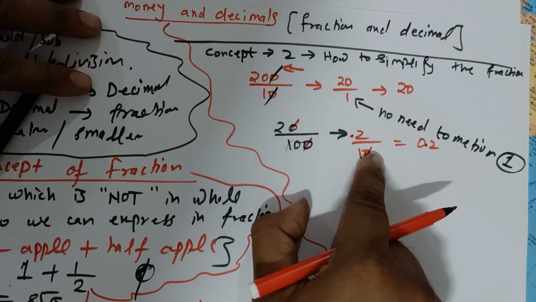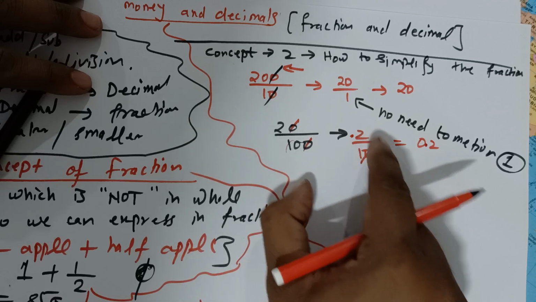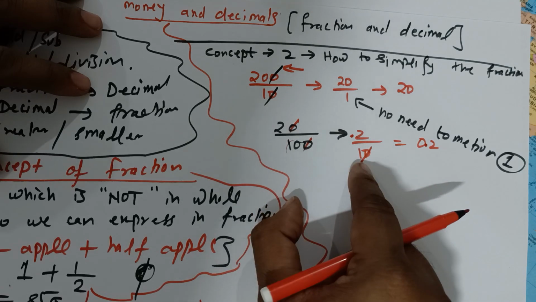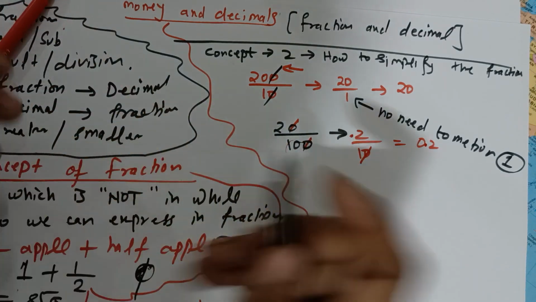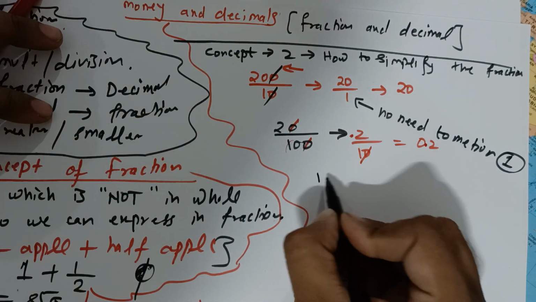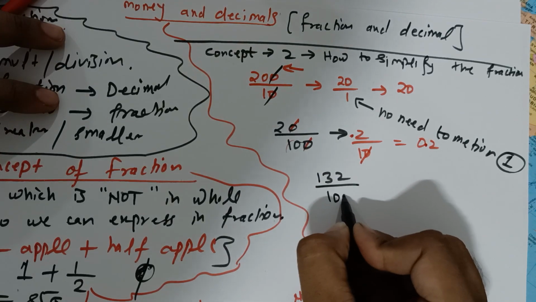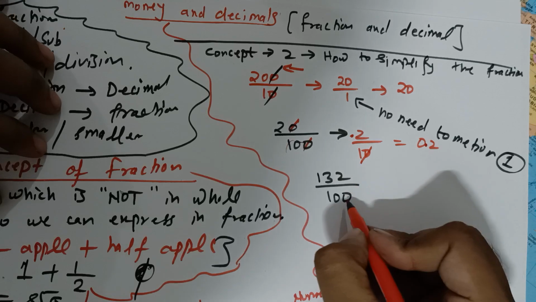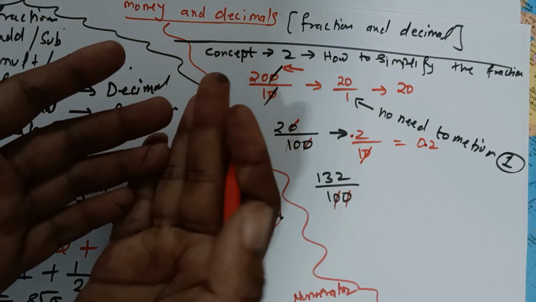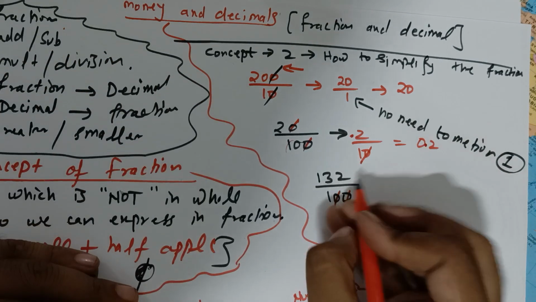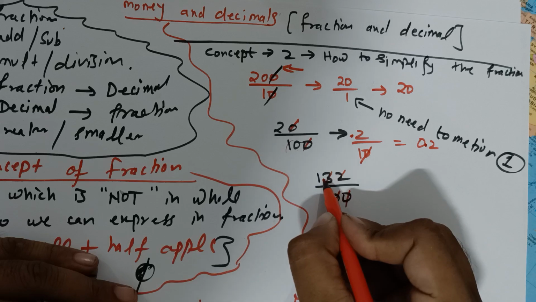So you got it? If you are not finding any zeros in the numerator, you still cancel the zero in the denominator and put a decimal behind the number. For example, if the number given is 132 and the denominator is 100, what will you do? One 0 cancels, and there is no 0 on top, so don't worry. Cut 2 zeros and then make the decimal here.